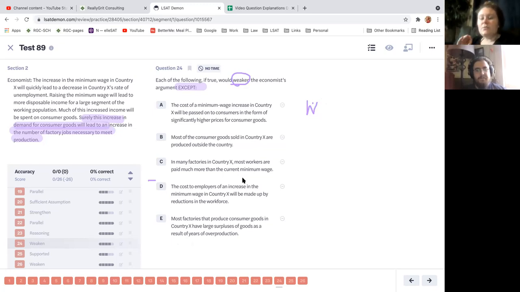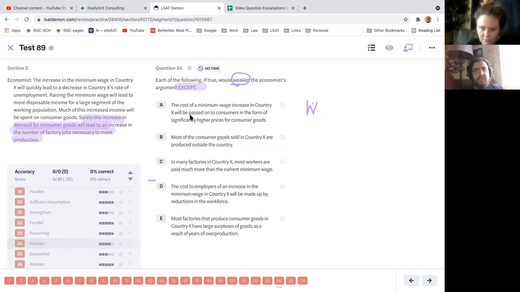So what I do is, if it weakens it, I cross it off. I don't try to find the correct answer here. I try to find the four wrong answers, because then I'm thinking about one thing the whole time. So let's go ahead and start with A.